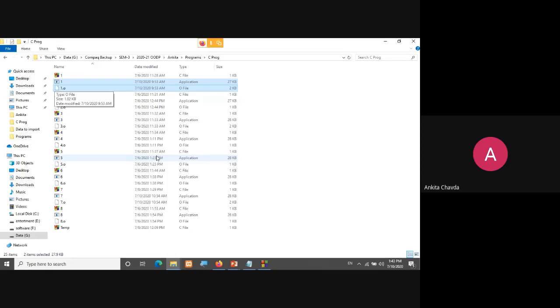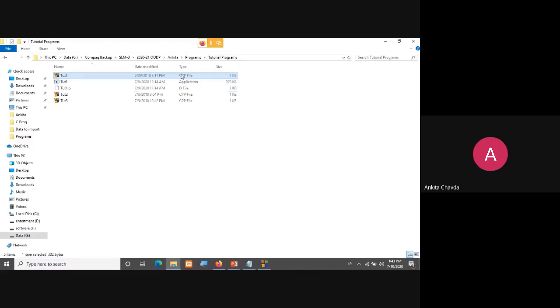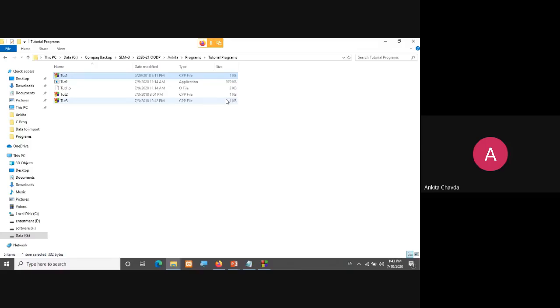These two files will be generated if you use Code::Blocks. In the same way in C++ also, you will have these two files only. As I'll show you my .cpp, here you can see this is the .cpp file. Fine, because in C++ our source code file extension will be .cpp. After compiling and running this, again I'm getting the same, that executable and this object file.